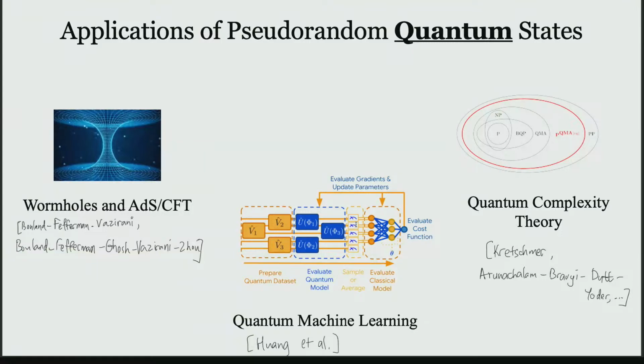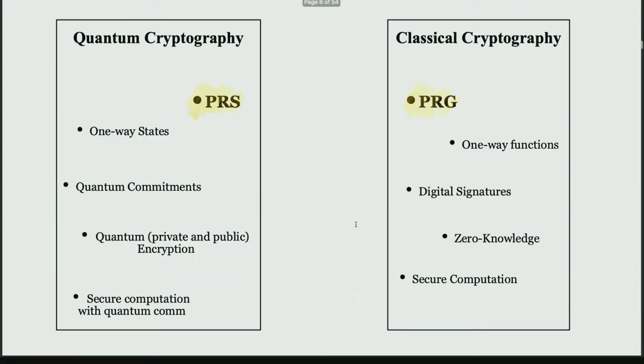Okay, so this is about pseudorandom generators and quantum states. We can take a step back and look at the bigger picture. Pseudorandom states belong to the world of quantum cryptography, and pseudorandom generators belong to the world of classical cryptography. In quantum cryptography, you allow the algorithms to run in quantum polynomial time. You allow for quantum communication and so on. On the other hand, you have classical cryptography where you restrict the algorithms to run in probabilistic polynomial time. The communication is classical and so on. So how do we compare these two worlds?